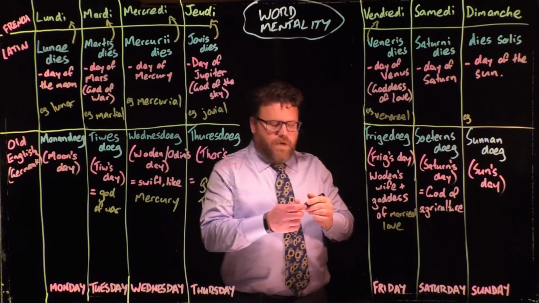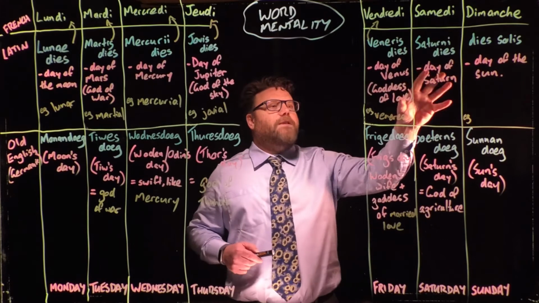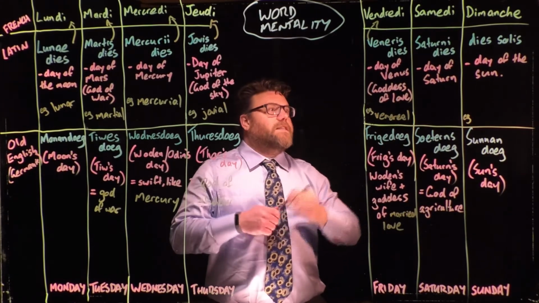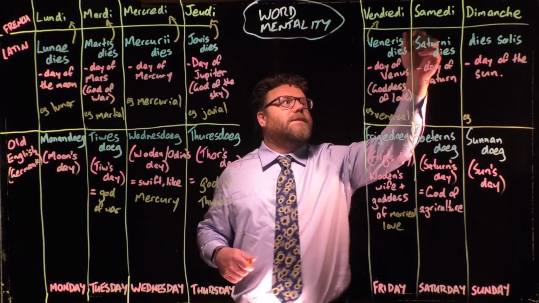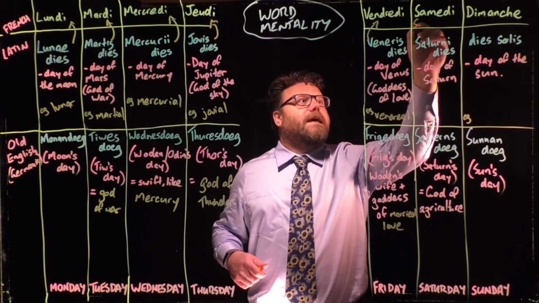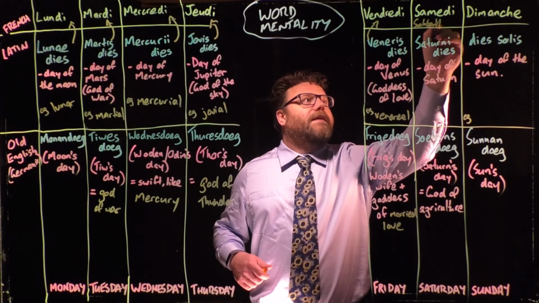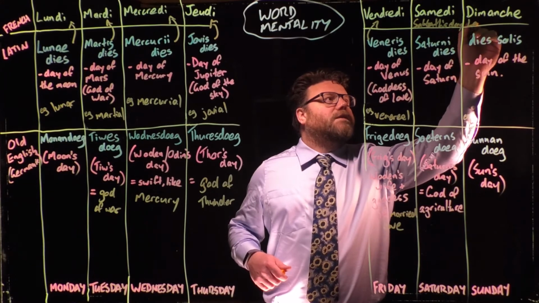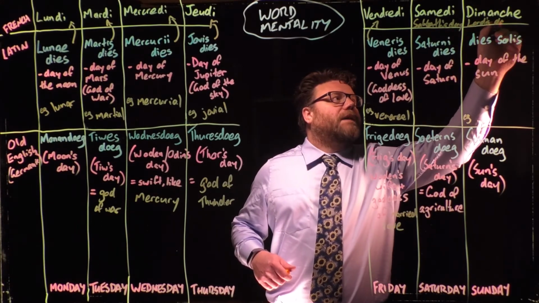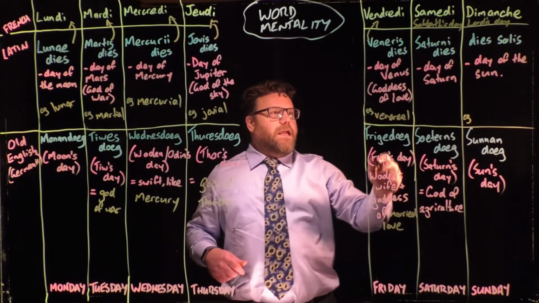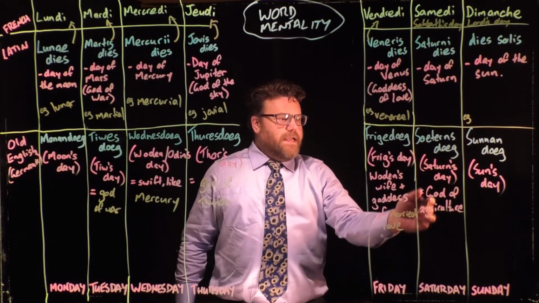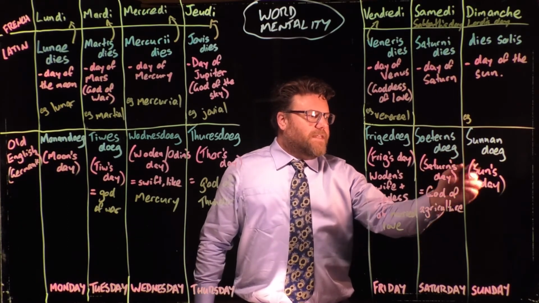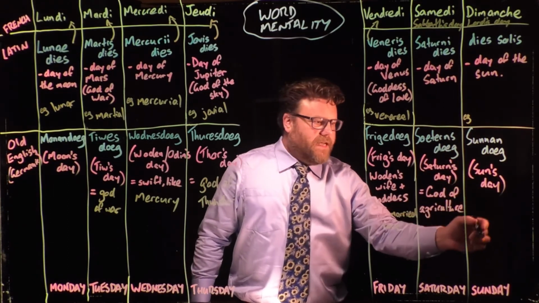And then we get to the weekend. Weekend is slightly different because what happened in those Romantic languages was religious observation was recognised. And so instead of Saturn's day, this became Samedi, which is actually the Sabbath's day. And then Sunday, excuse my writing there, Sunday became Dimanche, which means the Lord's day. But we didn't do that in English. It just went straight to Saturn's day in Old English, which was this word here, and then Saturday, and then Sunnandæg, which was the sun's day or day of the sun, down to Sunday.